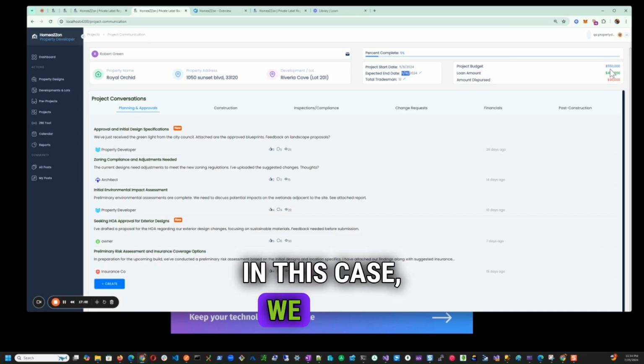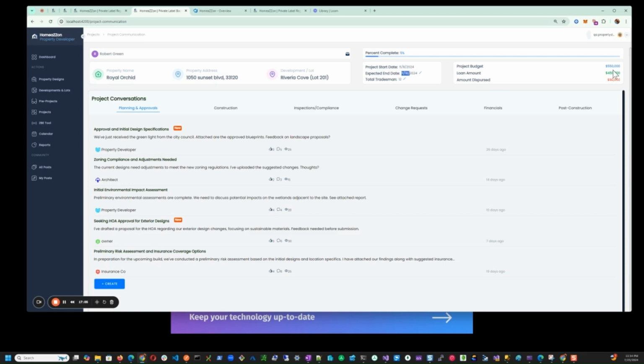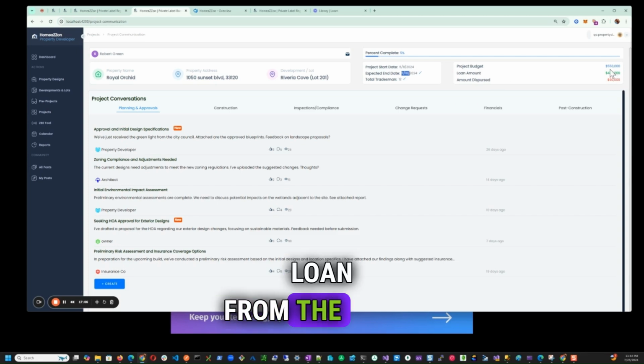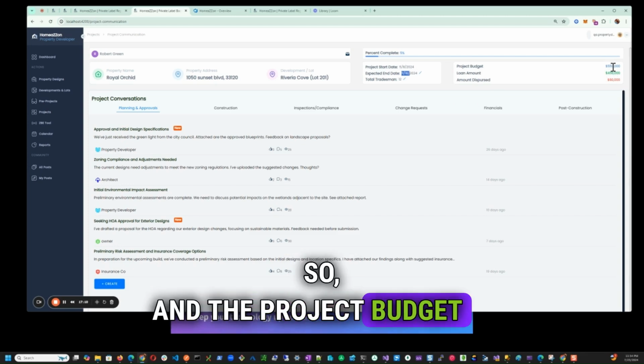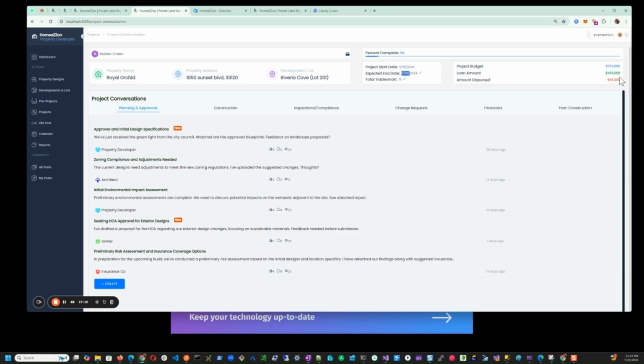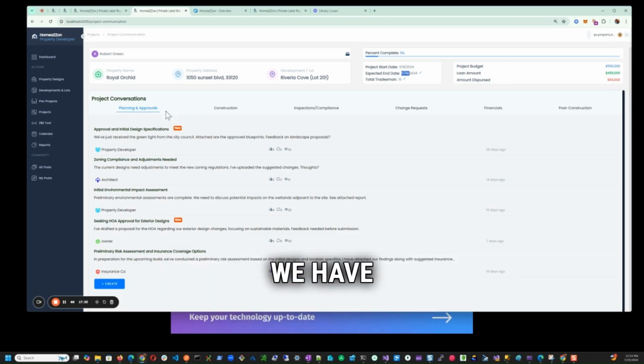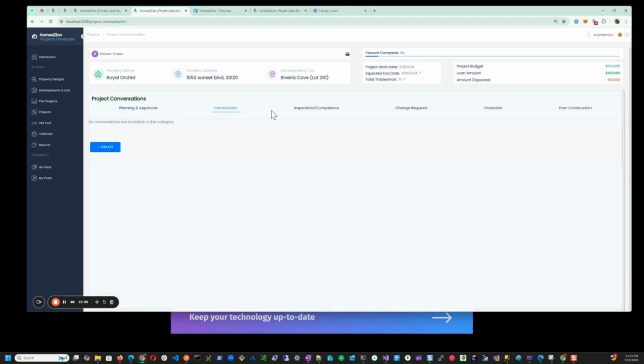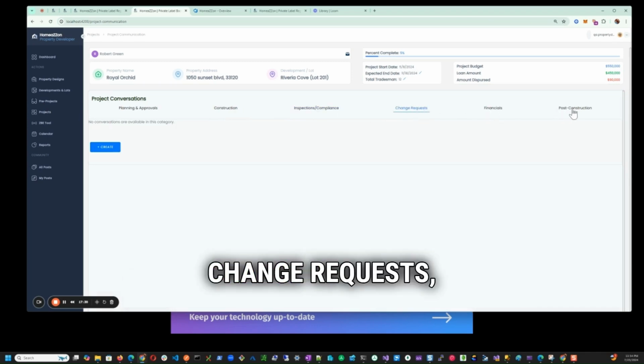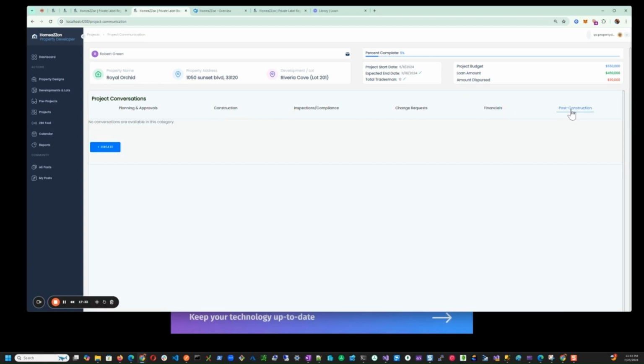In this case, we got a loan from the bank. So, the project budget is $550. We got $450 from the bank loan, and so far 90 has been dispersed. The project conversations that can occur: we have planning and approvals, construction, inspections and compliance, change requests, financials, and post-construction.